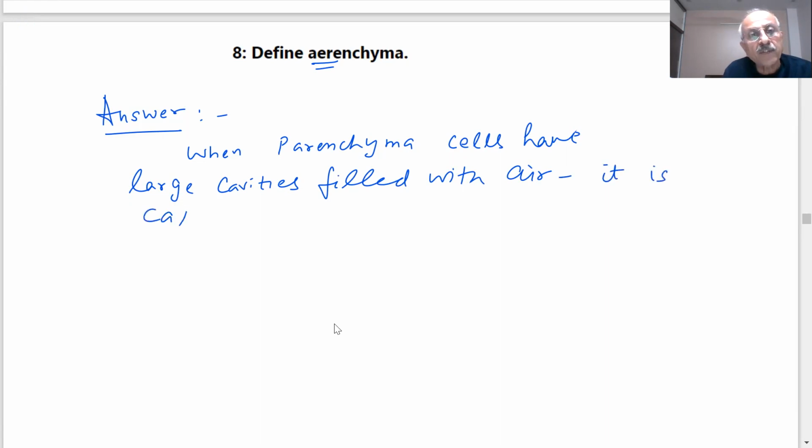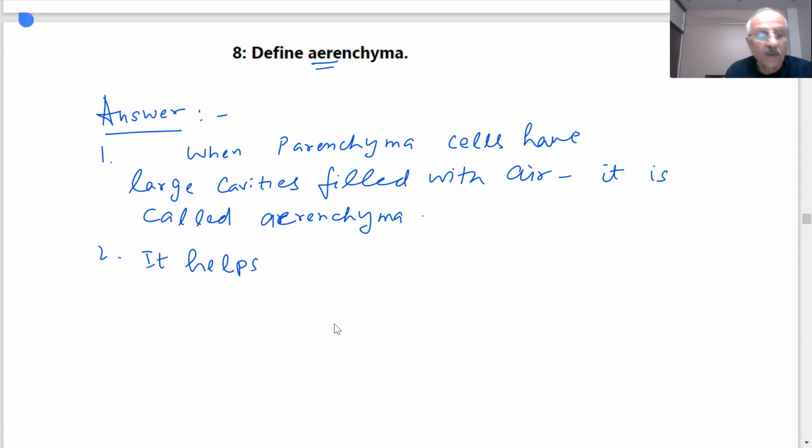What is the function of this? Sir, it provides buoyancy to the aquatic plants. So it helps aquatic plants, students, in floating.